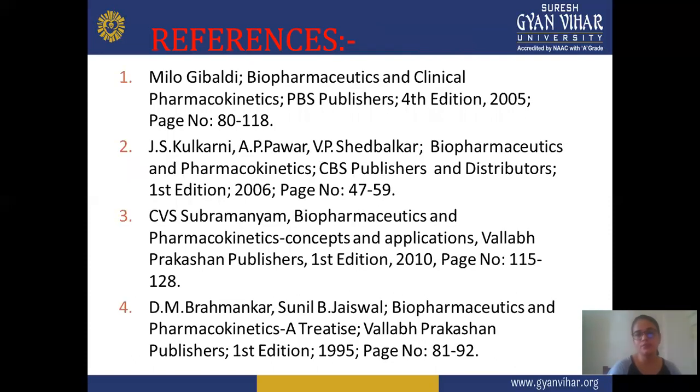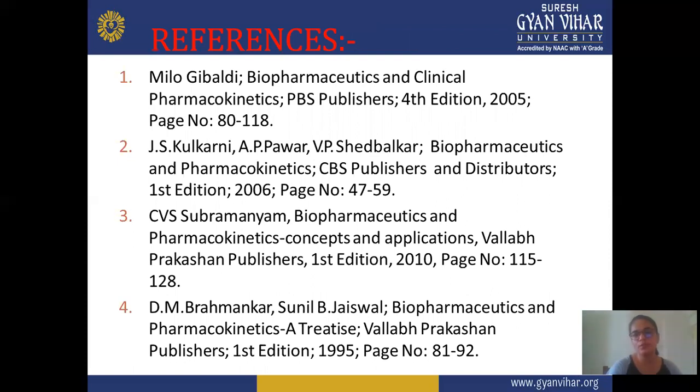Then the references. First is Milo Gibaldi, Biopharmaceutics and Clinical Pharmacokinetics, 4th edition, 2005, pages 80 to 118. Next is J.S. Kulkarni, A.P. Pawar, Biopharmaceutics and Pharmacokinetics, CBS Publishers and Distributors, 1st edition, 2006, pages 47 to 59.